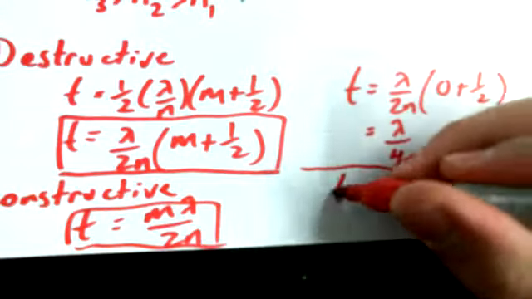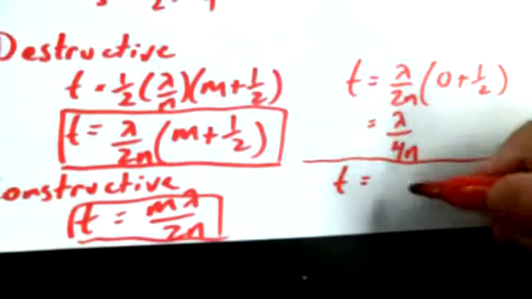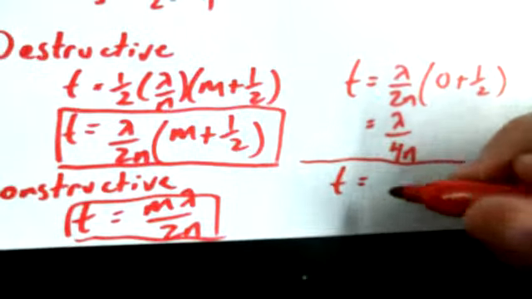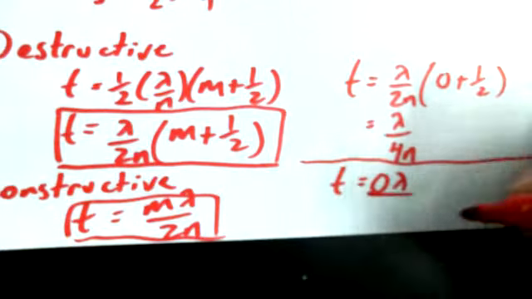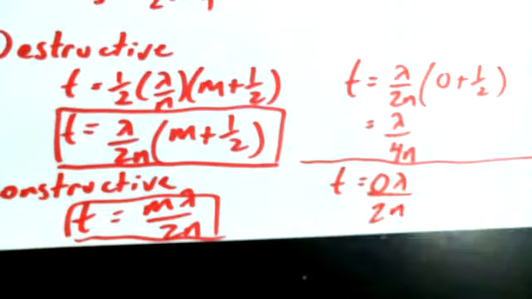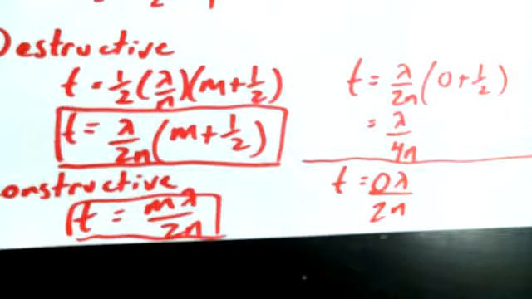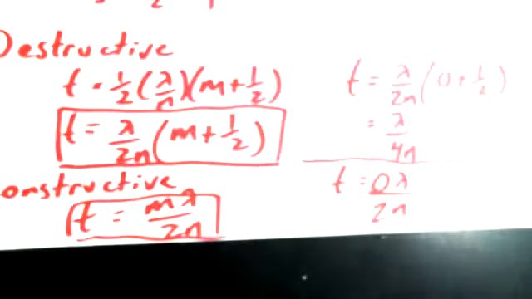The first or thinnest thickness for which constructive interference could occur, again, would be this trivial case where 0 times lambda over 2n would just mean that there's a thickness of 0, where the index of refraction is greater in the bottom layer than it is in the top two layers.